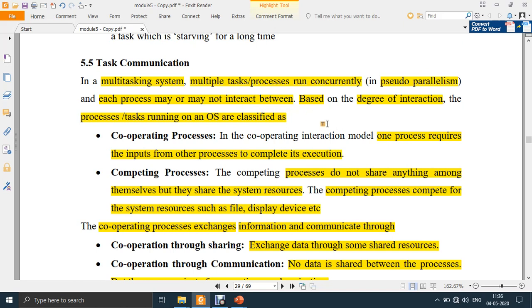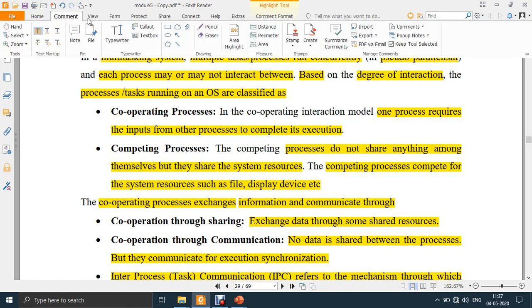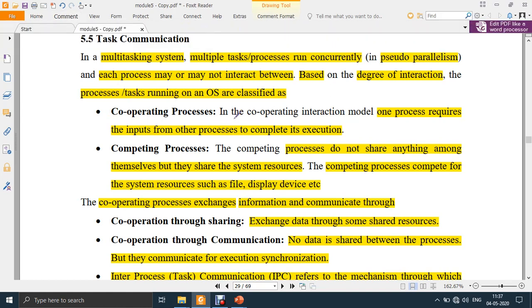Based on degree of interaction, the processes communicating on an OS are classified into two types. First one is cooperating processes. In the cooperating interaction model, one process requires the inputs from another process to complete its execution.